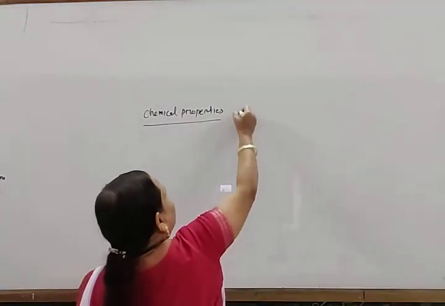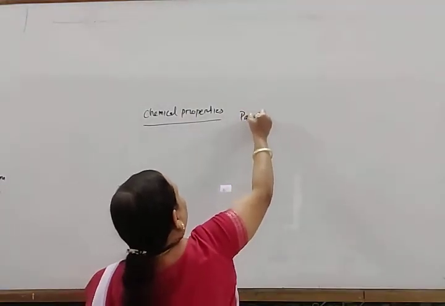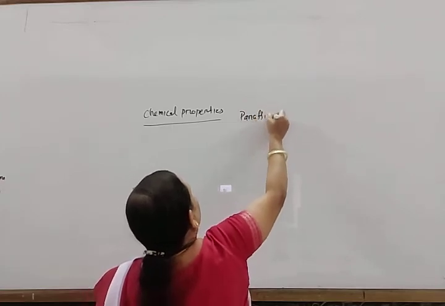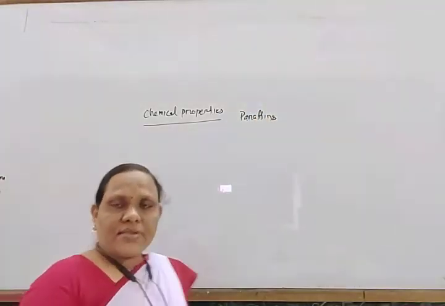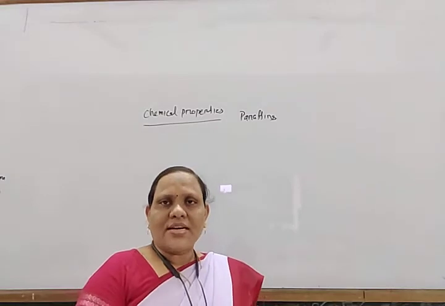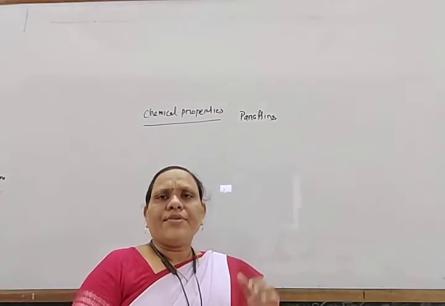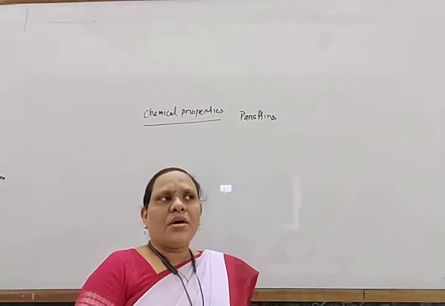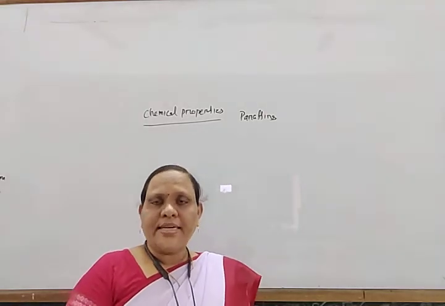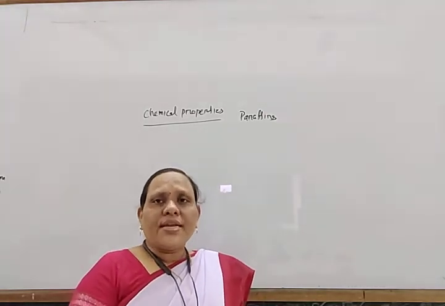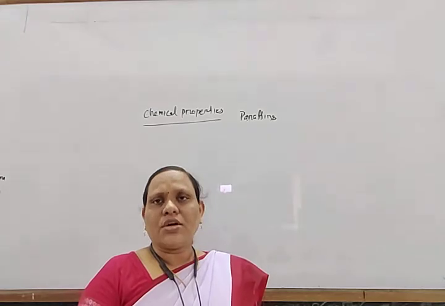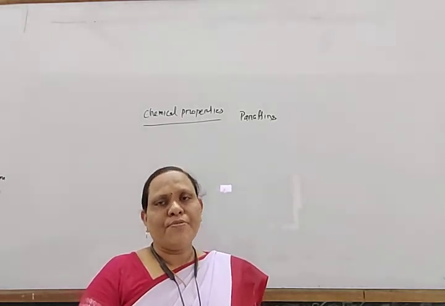These are known as paraffins because they have no reactivity towards other reactants. However, if we apply temperature or light, they undergo a free radical substitution reaction to form different products.